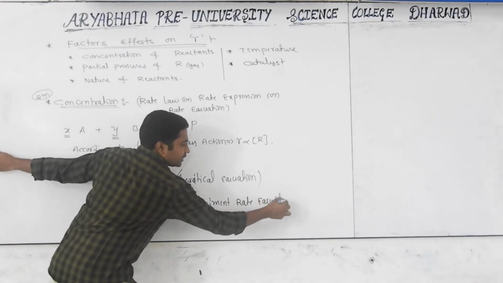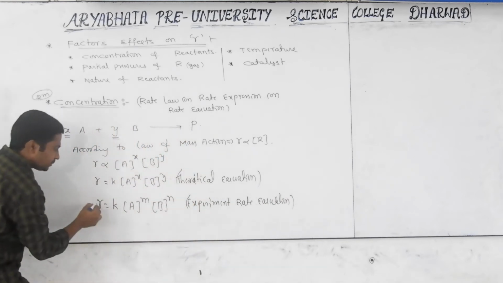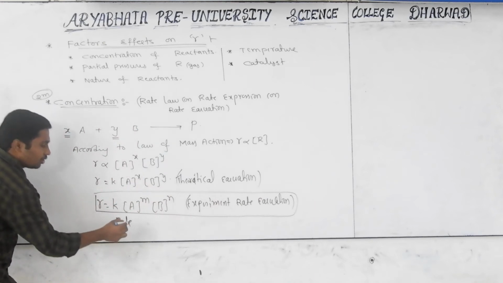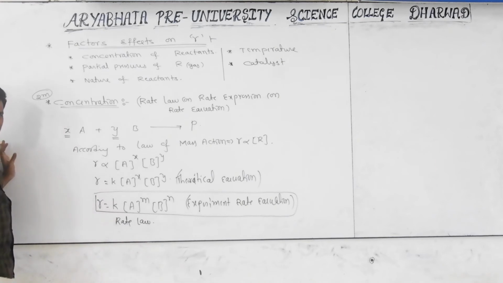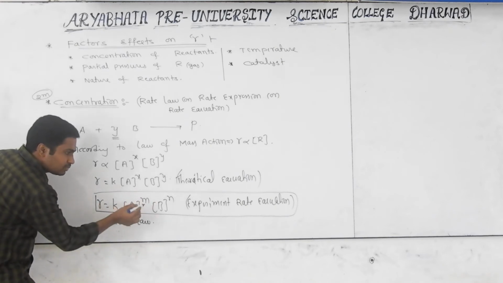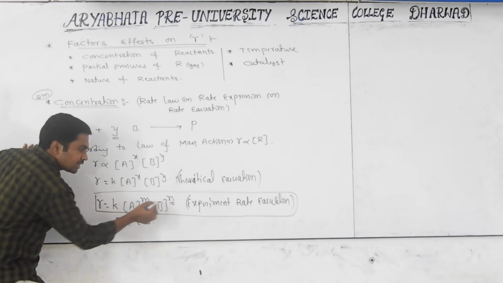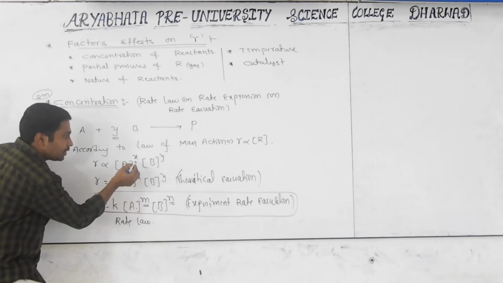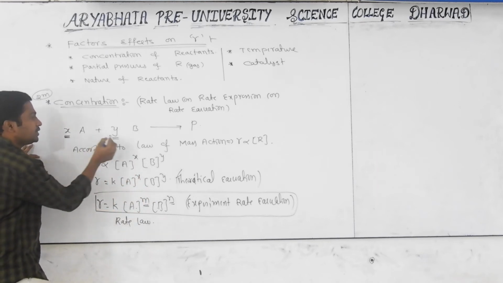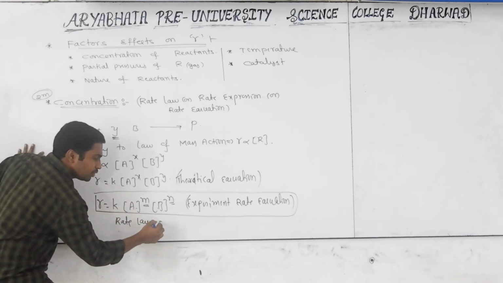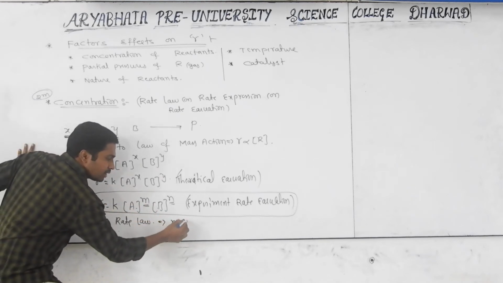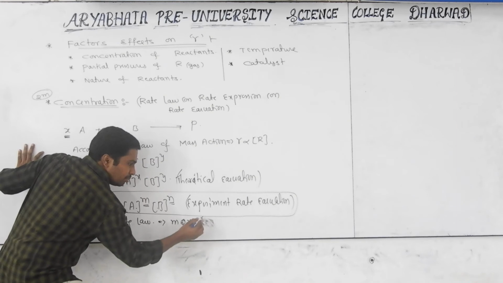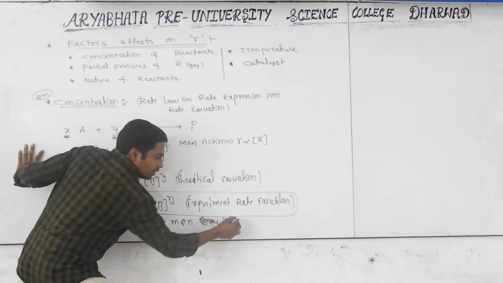I will explain everything. You have to observe very carefully. This experimental rate equation is what we call the rate law, rate equation, or rate expression. The condition here is that in the experimental rate equation, whatever powers come on the reactants may or may not be equal to x and y, the coefficients of A and B. That is the point. In the experimental rate equation, the powers of the reactants, m and n, may or may not